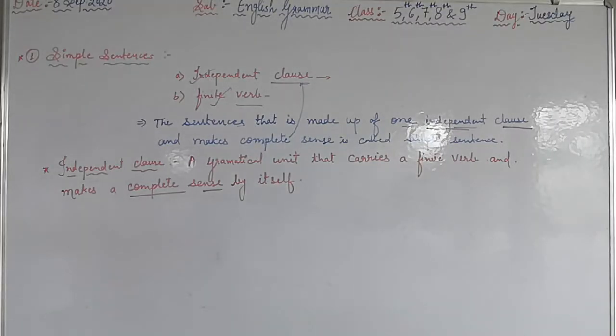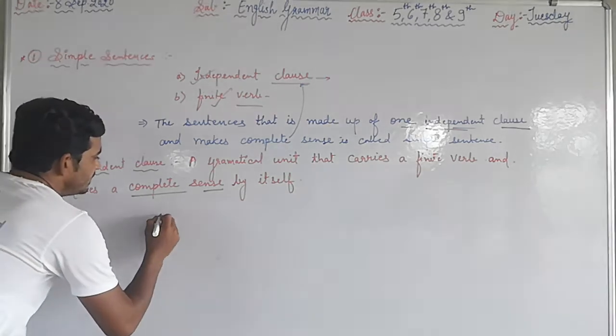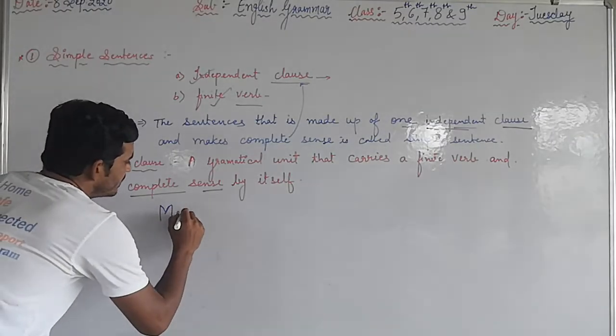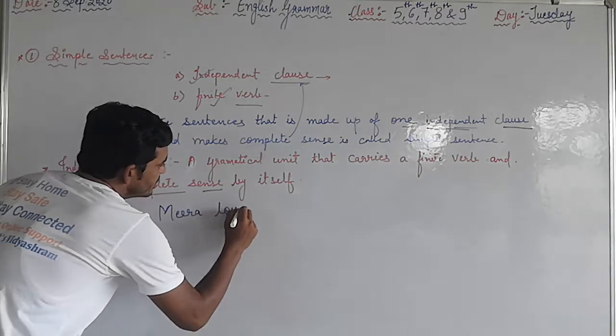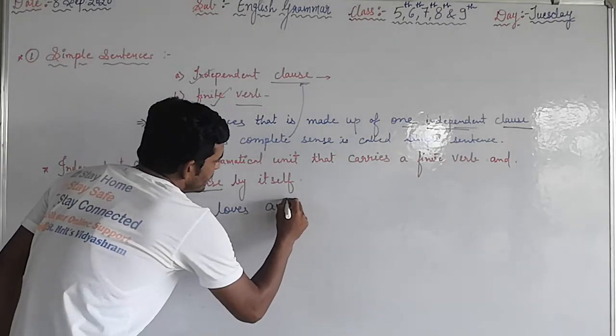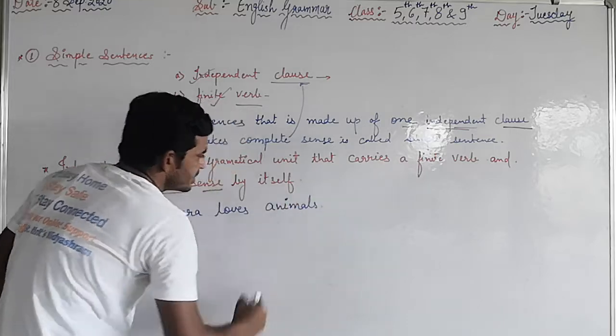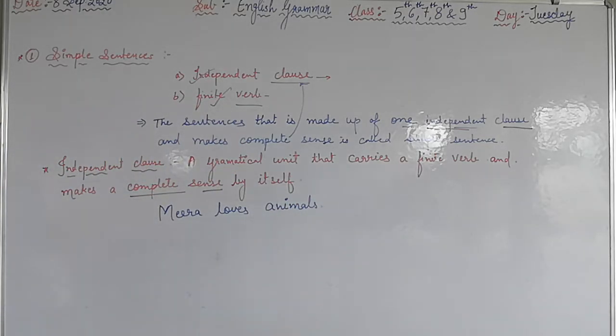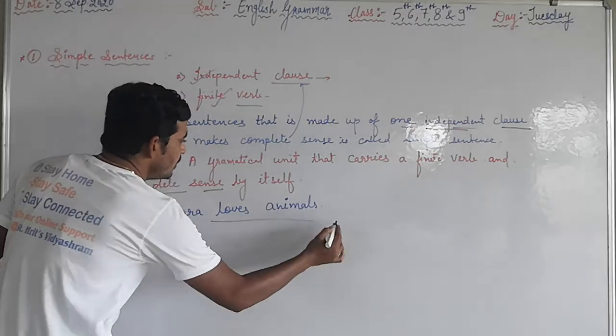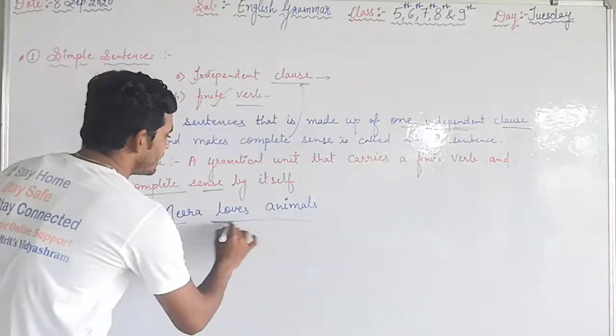See the clause: Meera loves animals. First thing, a finite verb is there: loves.